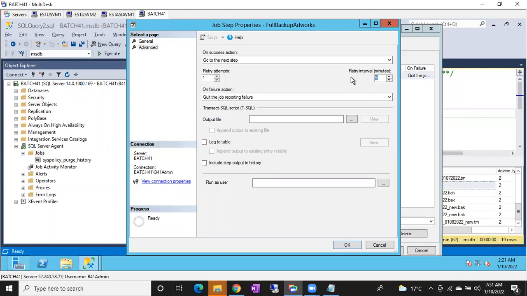Okay, agreed. Retry attempts and retry interval. Simply once the job is failed, only then it goes for retry attempts. If it is succeeded, it won't go for retry attempts, guys. If it is failed, it will go for retry attempts.